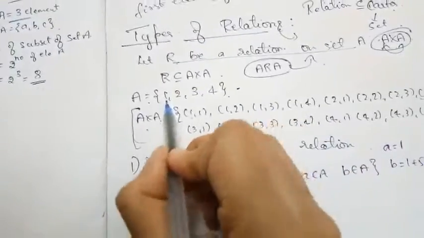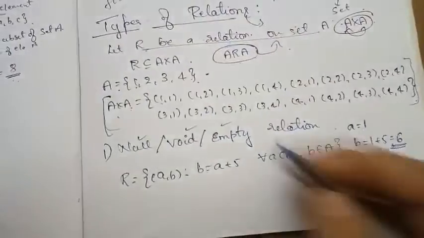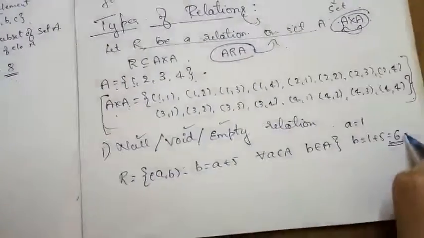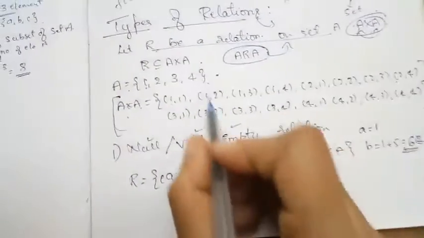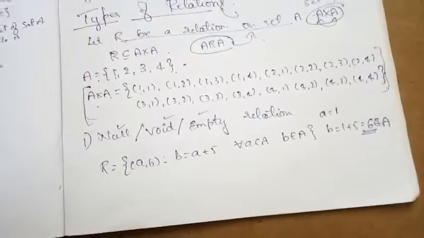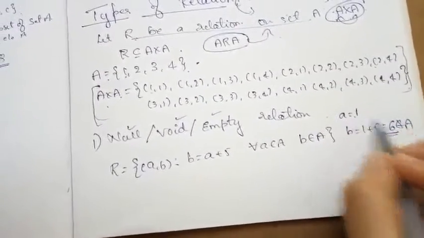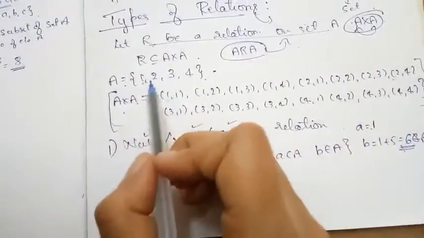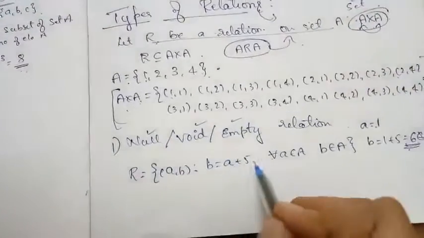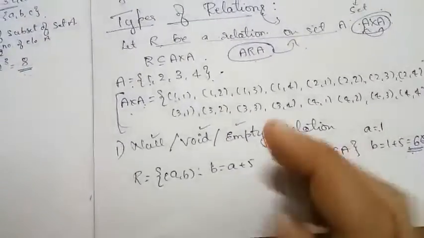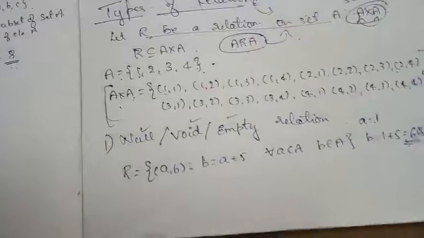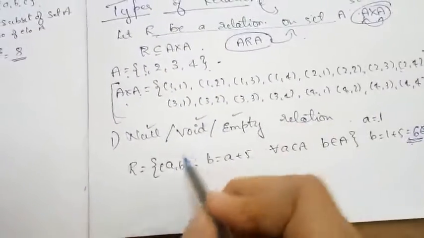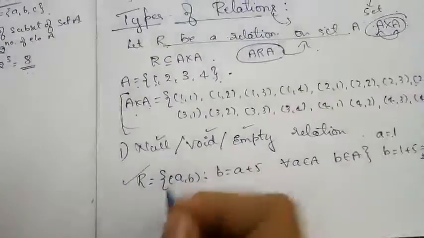So for the least element itself, the number is out of this relation, because 6 does not belong to A. Here it is only up to 4. So for 1 there is no ordered pair. Similarly, if we take 2, 3, 4, there will be no element in this Cartesian product A cross A satisfying this relation.